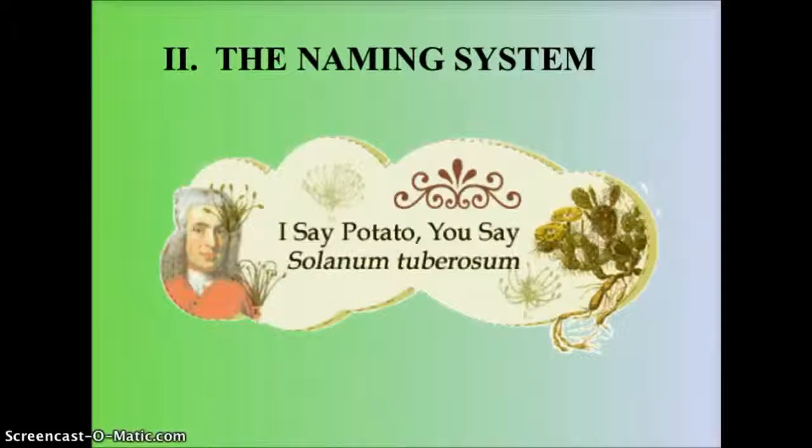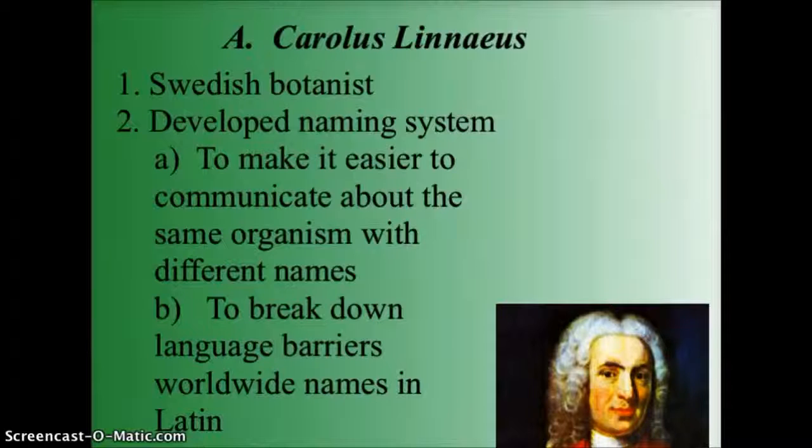So the naming system we use comes from a scientist, actually a Swedish botanist named Carolus Linnaeus. And he developed this naming system to try to make it easier to communicate because let's say I'm in the United States and I'm talking about a tiger and I'm communicating with someone from Japan and they're talking about a tiger, but they're using their own language, that would be very confusing. Are we talking about the same thing?